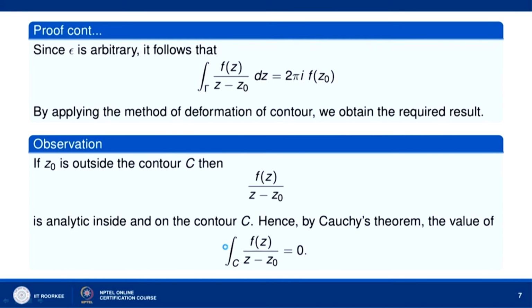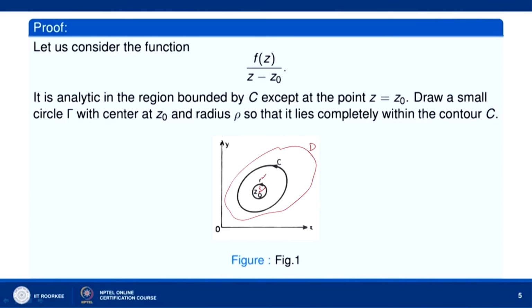And so, the integral over gamma of f(z) over (z minus z naught) dz is equal to 2 pi i times f(z naught). Now, let us use the method of deformation of contour. We can continuously deform this circle gamma and go to this circle C, the simple closed curve C.